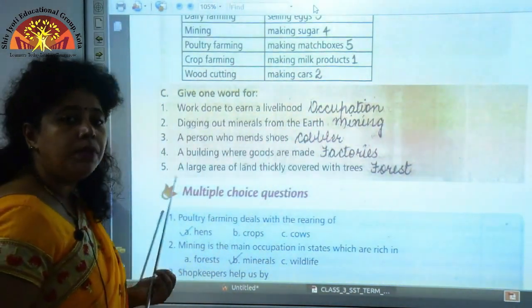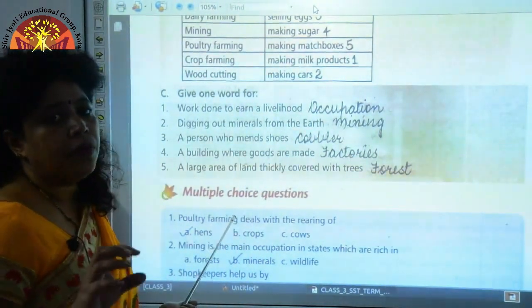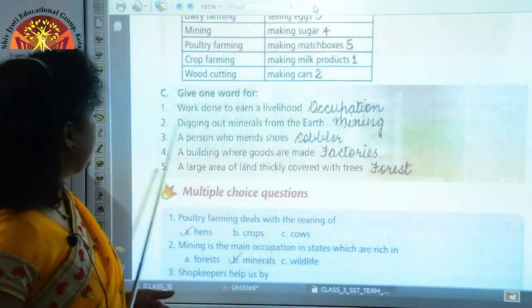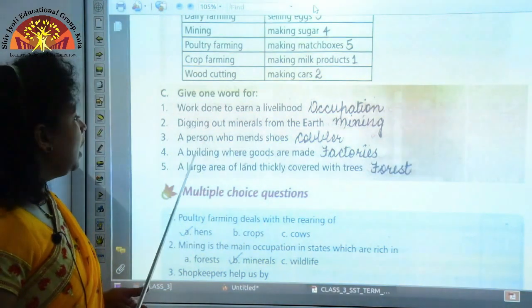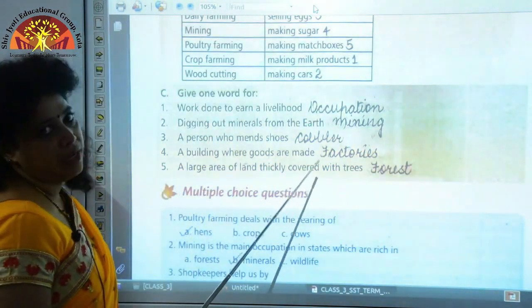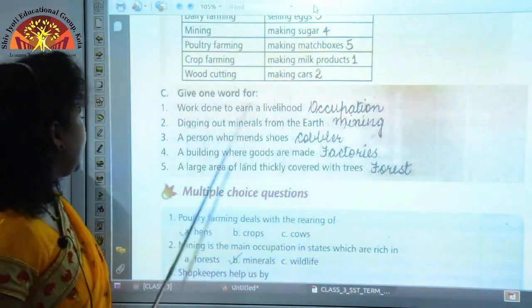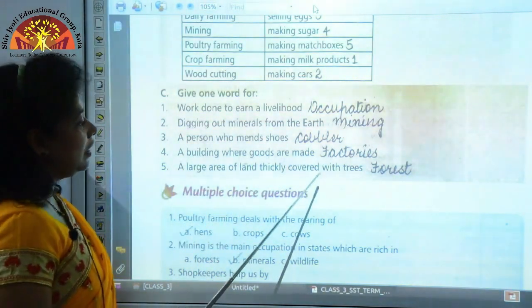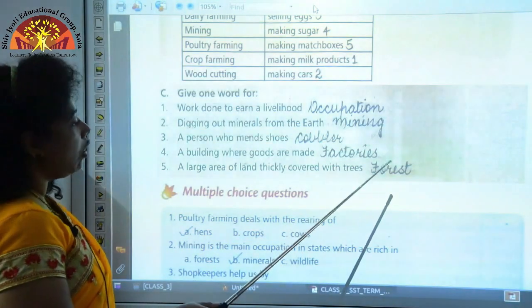So who is a cobbler? जो अपने चप्पलों की, शूज की रिपेयरिंग करते हैं, उनको cobbler बोलते हैं. And question 4, a building where goods are made is called factories. And question 5, a large area of land thickly covered with trees is called forest.